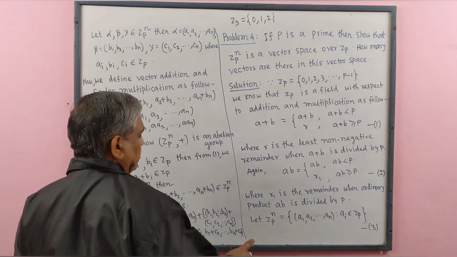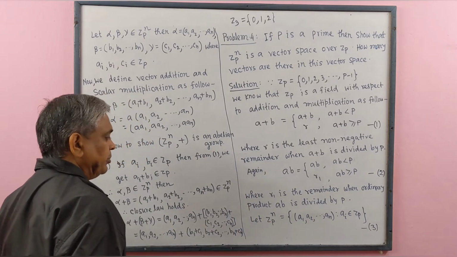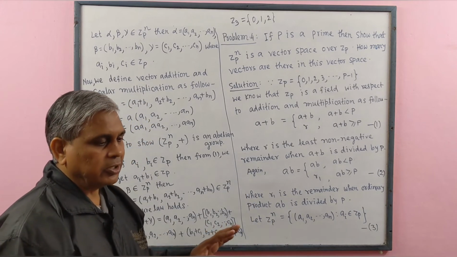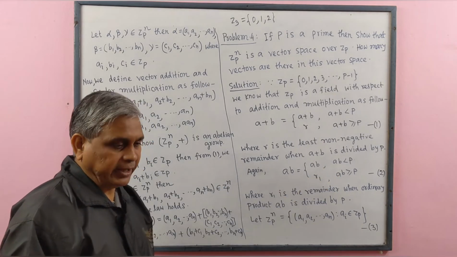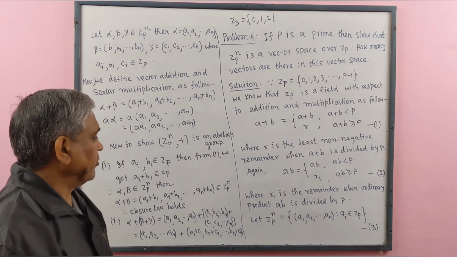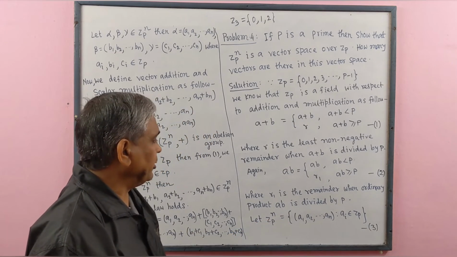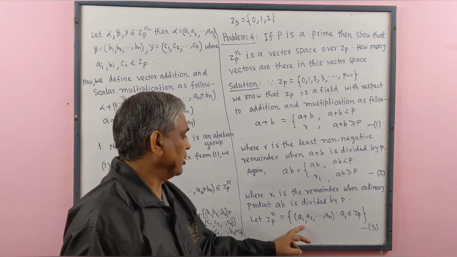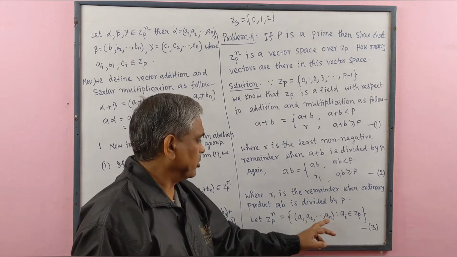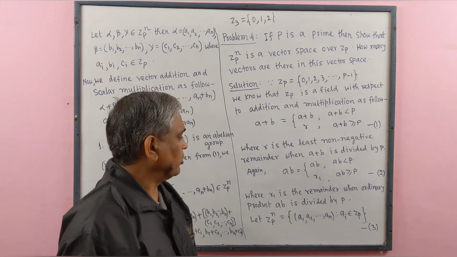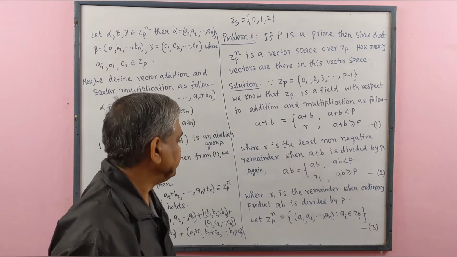Now, we talk about Zp to the power n, meaning the Cartesian product of Zp n times. Each element of this set will be an ordered n-tuple a1, a2, ..., an, where each ai belongs to Zp.